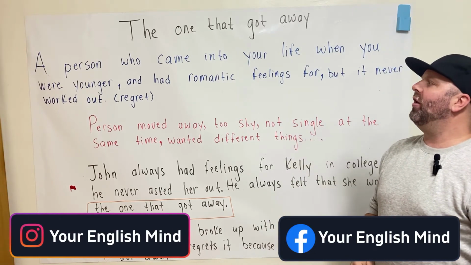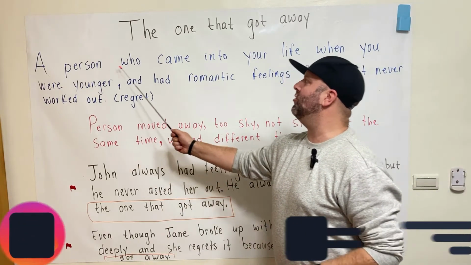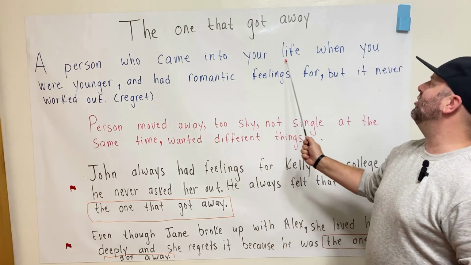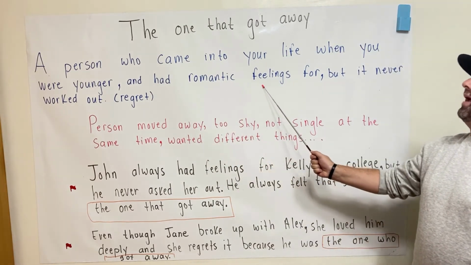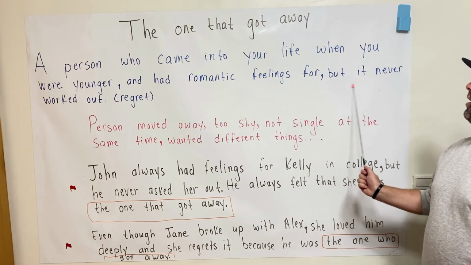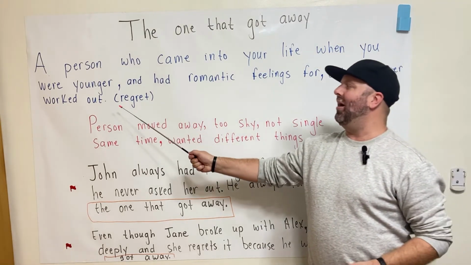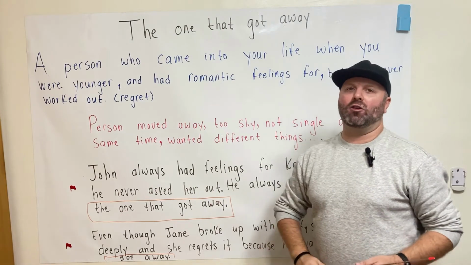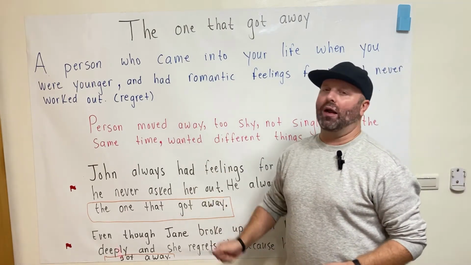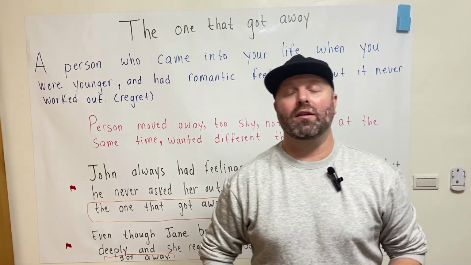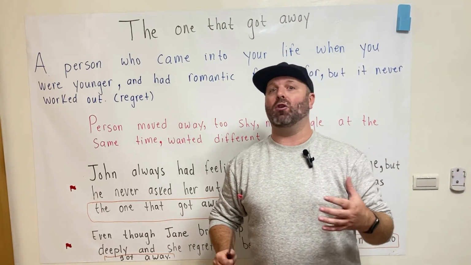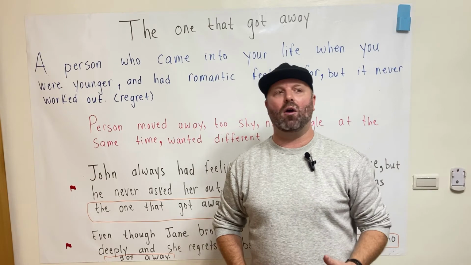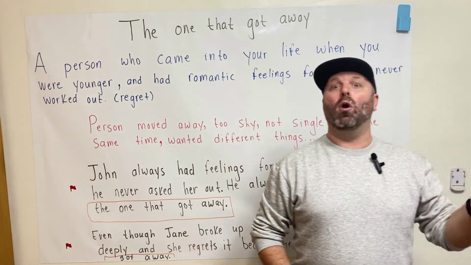Well, the one that got away is a person who came into your life when you were younger and had romantic feelings for, but it never worked out. Now, earlier in class, we talked about the word regret. The one that got away is a perfect example of regrets. Okay, so now you're older, you're living your life now, but you think about that one that got away.